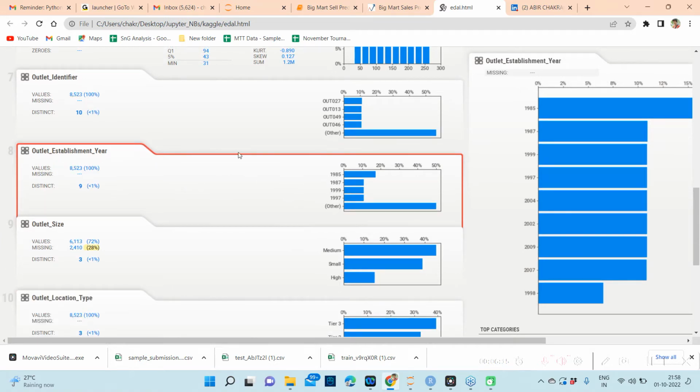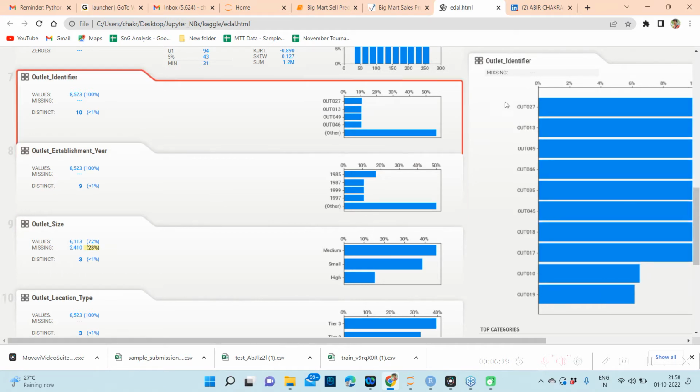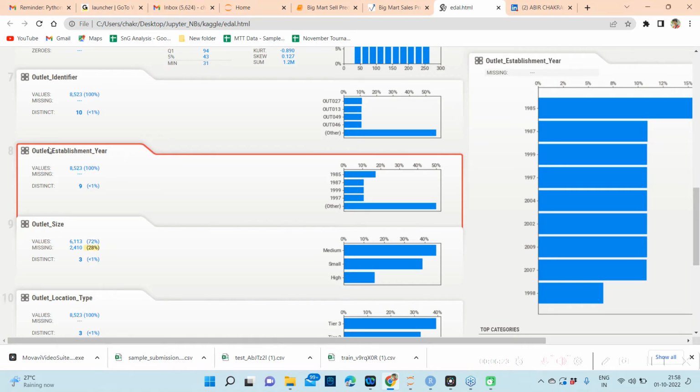Then we have outlet establishment here. So probably we can drop this because what we saw is that there are 10 different outlets, and we have 9 outlet establishment years here. So almost every year has one particular outlet, and only one year has two outlets. So that will not give us any additional information, and we can drop it.